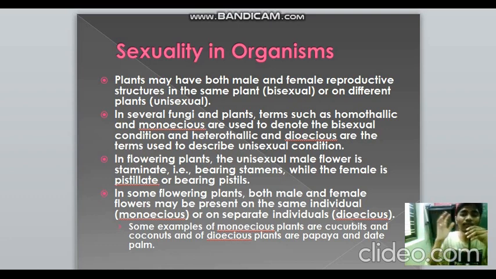In flowering plants, if only the male flower is there and it's a unisexual plant, it's known as staminate. It bears only stamens. And if it's female, it's known as pistillate. It bears only pistils. Some plants may have both male and female flowers on the same plant, as I told you, monoecious, or they may be on separate plants, which are dioecious. Examples of monoecious are cucurbita and coconut, and for dioecious, papaya and date palm.